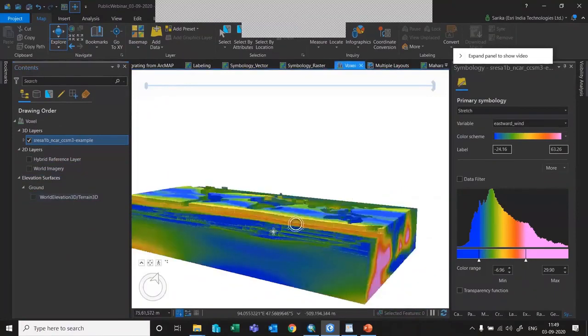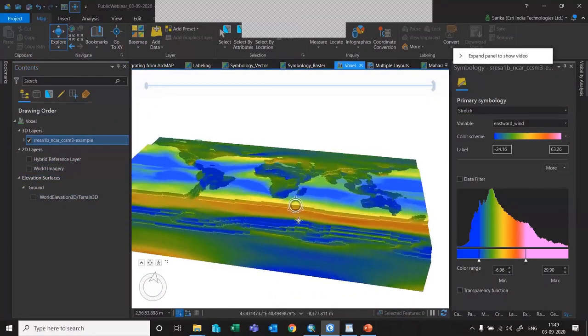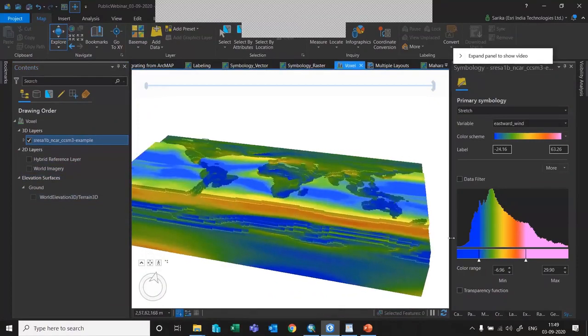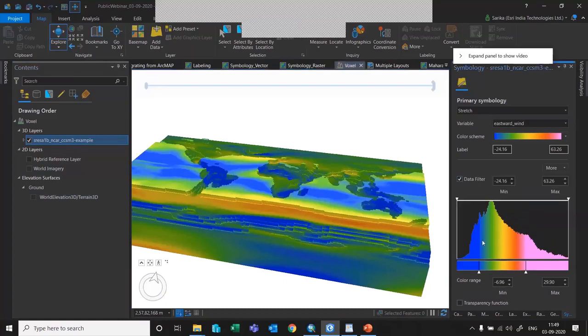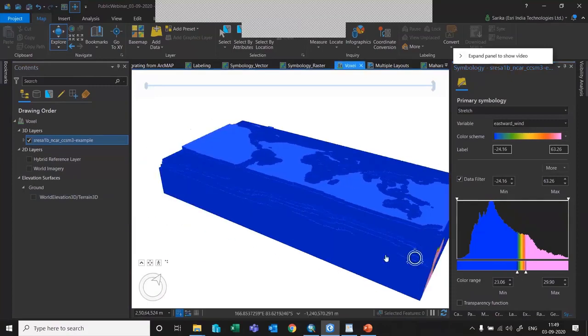Here this data set is talking about the temperature, and you can even set the data filter. If you see the color range, it is talking about the minimum and maximum temperature. So it is about -6 to 29. You can set the data filter. That is, if you just want to know about the values from 23 and so on, you can see all those values coming in.